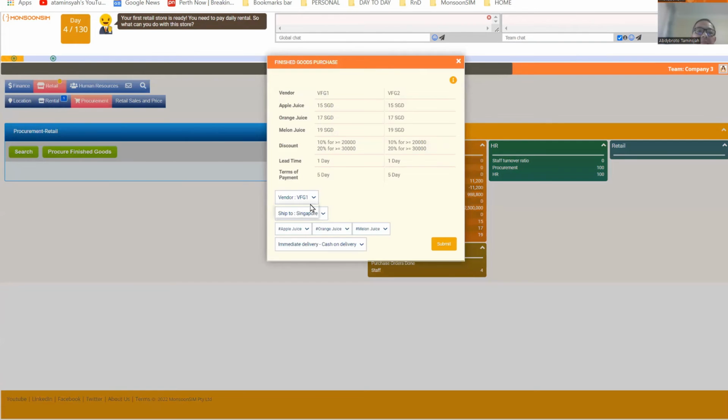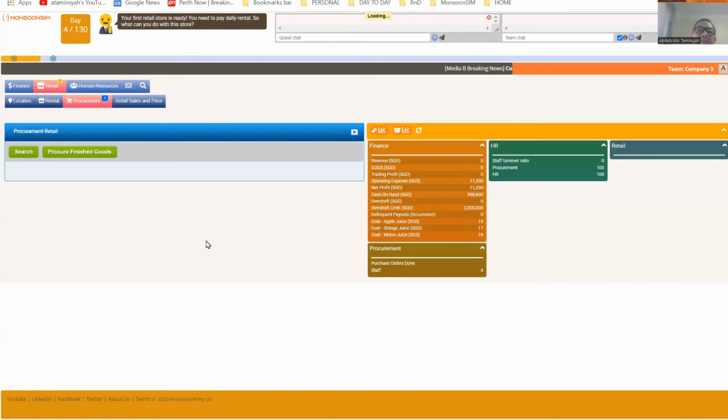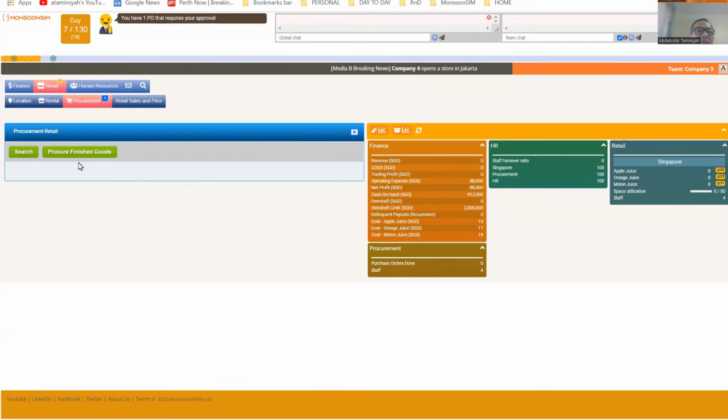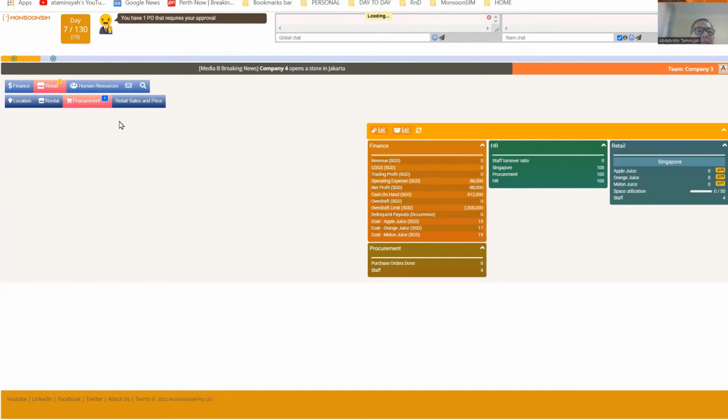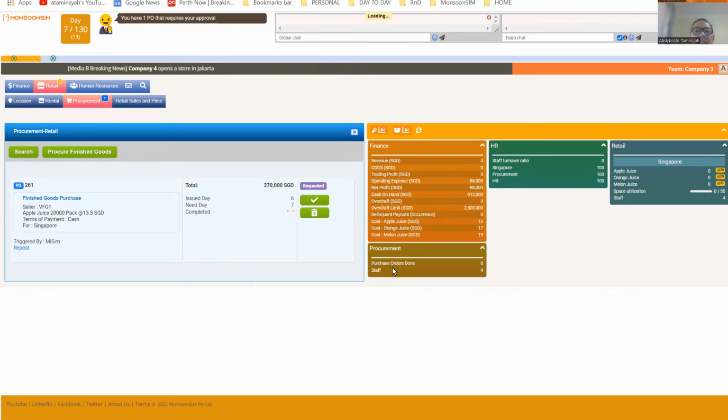Now I can buy some goods into Singapore. Let's say I buy 20,000 orange apple juice to Singapore. And let's see what happened. So as my procurement, I have to approve it.